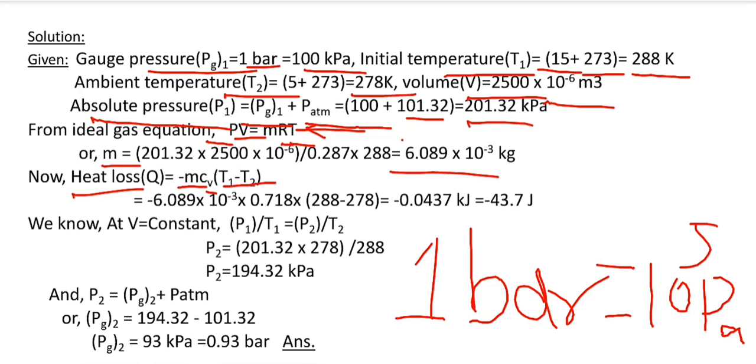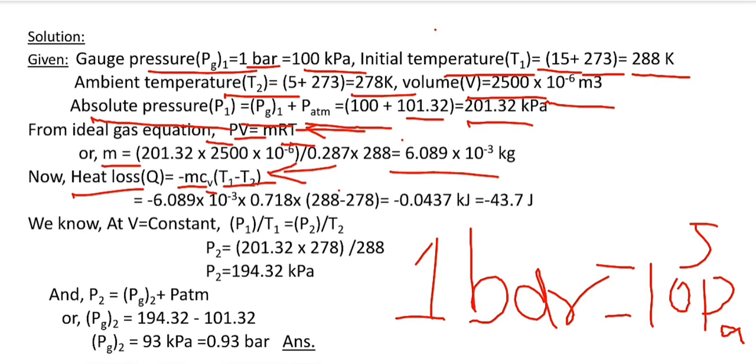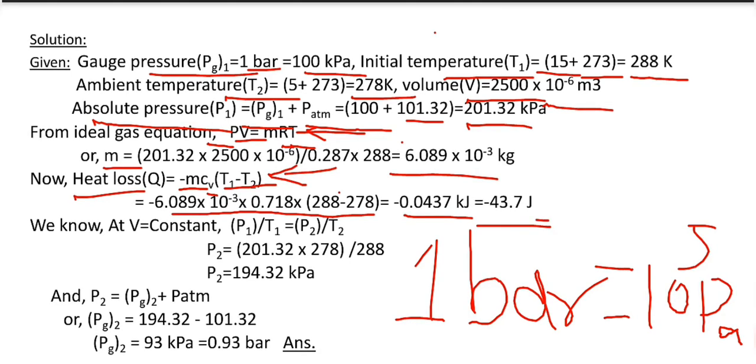To find the heat loss we simply put in these known values, and the heat loss by the air in the football is equal to 0.0437 kilojoule, and in joule it is equal to minus 43.7 joule. Since it is heat lost by the system, it carries a negative sign.